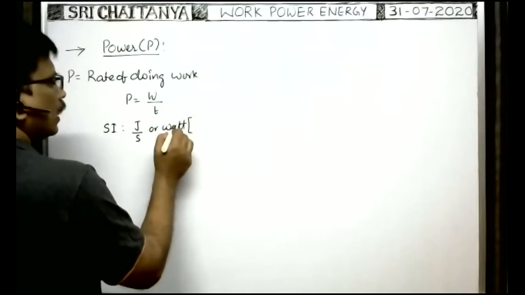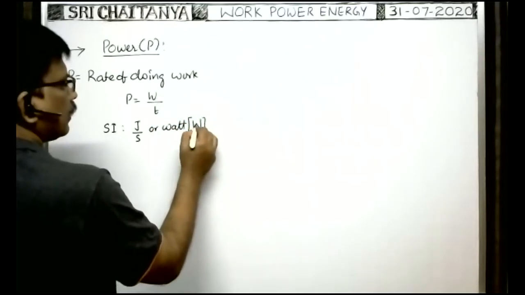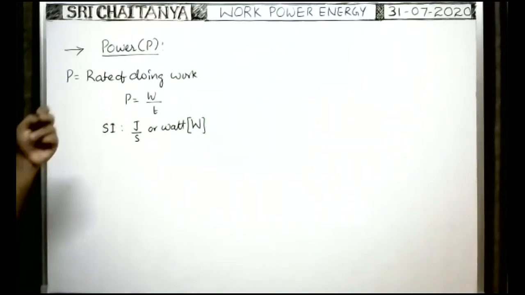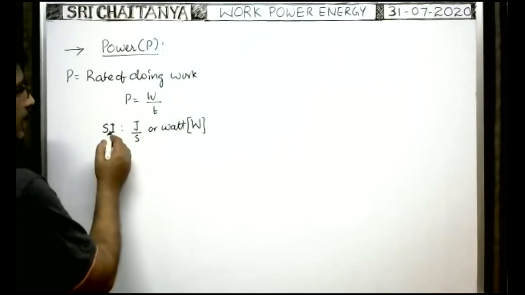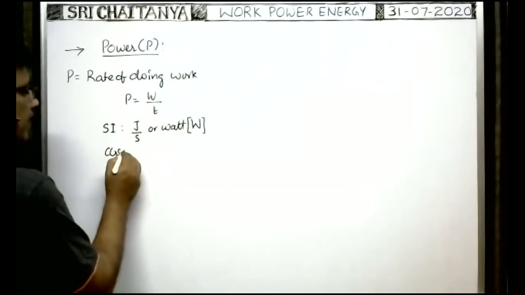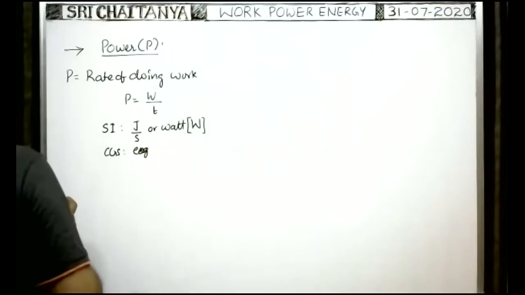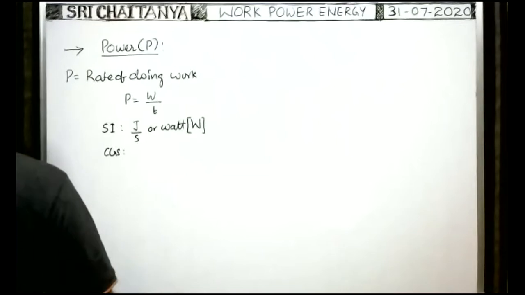If you want to write watt in abbreviation, write capital W. It is the SI unit of power. In the CGS system, work is measured in erg and time in seconds, so the unit is erg per second.